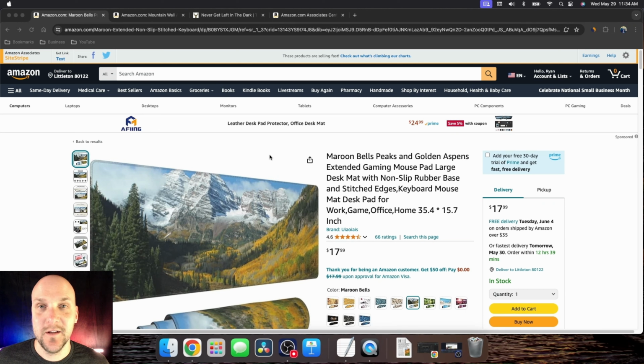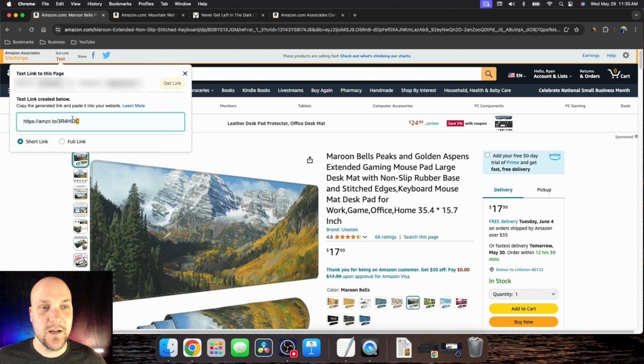Reason number 1, do not hide, cloak, or spoof your URL for your Amazon affiliate link. So what does this mean? If you go up here to get link, click on text. This link right here that I'm highlighting has to say the Amazon.to link. You can't use a link shortening service like Bitly or anything like that. Amazon requires you to show that it's an Amazon link and people are clicking on an Amazon link.